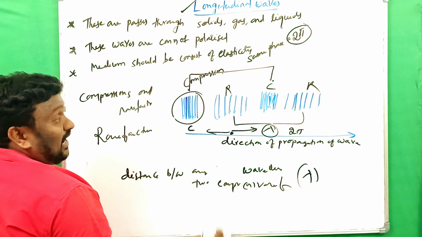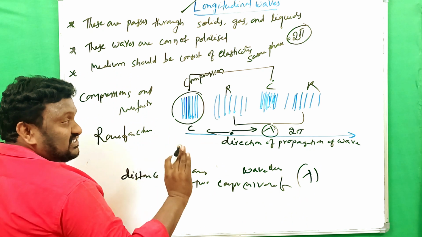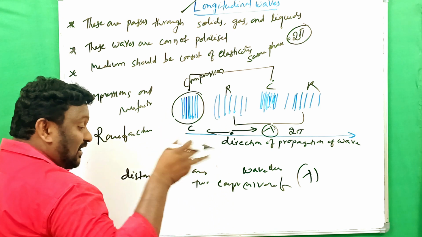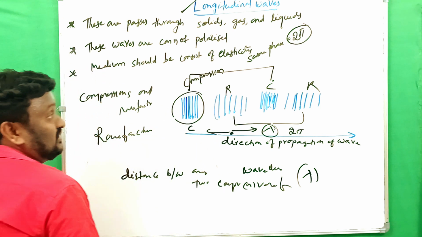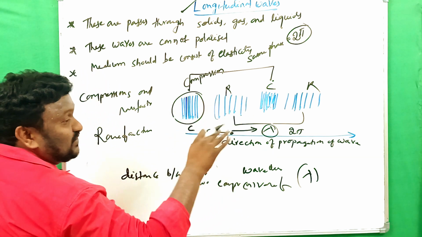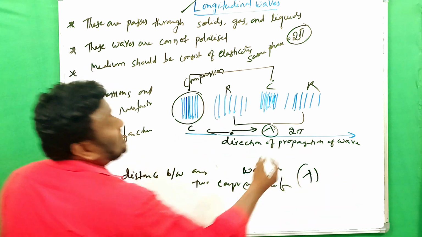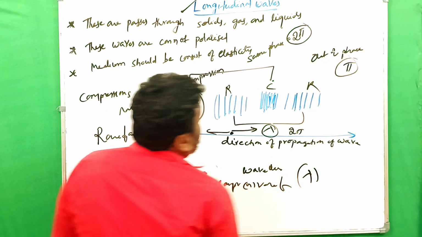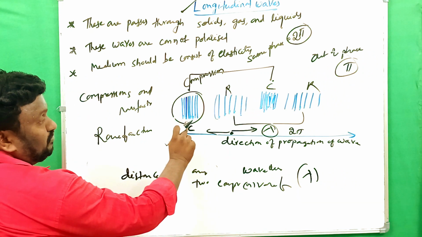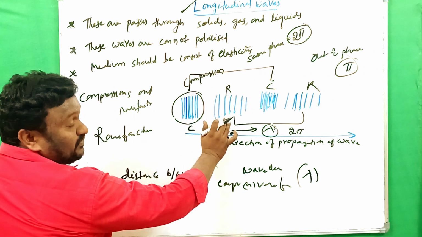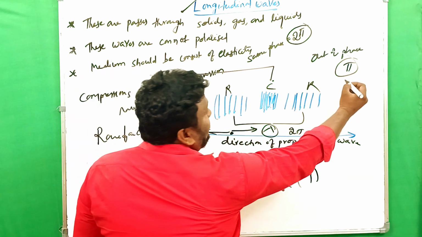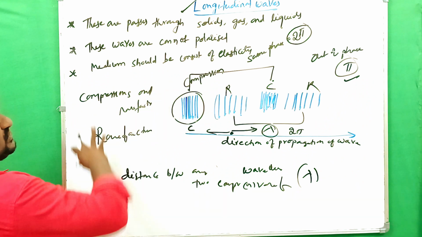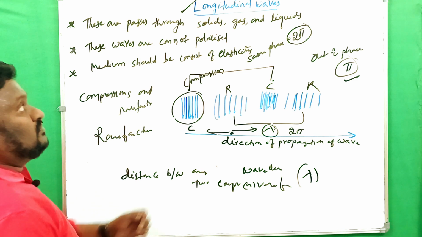2 pi. And if we observe a successive compression and rarefaction, the particles in those two have different types of vibration, meaning they exhibit different characteristics, so they are said to be out of phase. What is out of phase? Then the phase difference is pi radians. So compression and rarefaction have a phase difference of pi radians, and that is said to be out of phase. So that is simply about longitudinal waves.